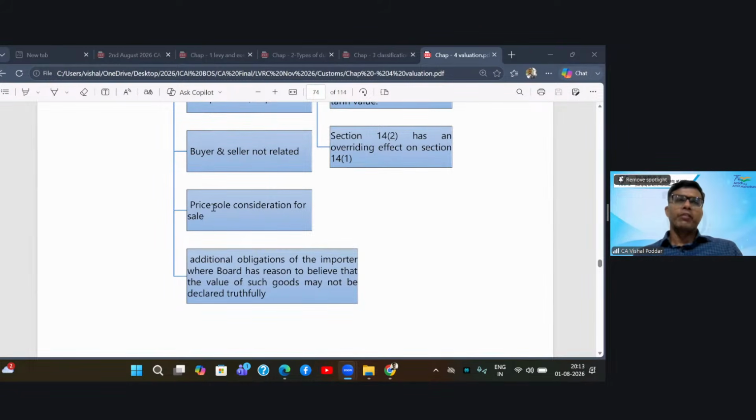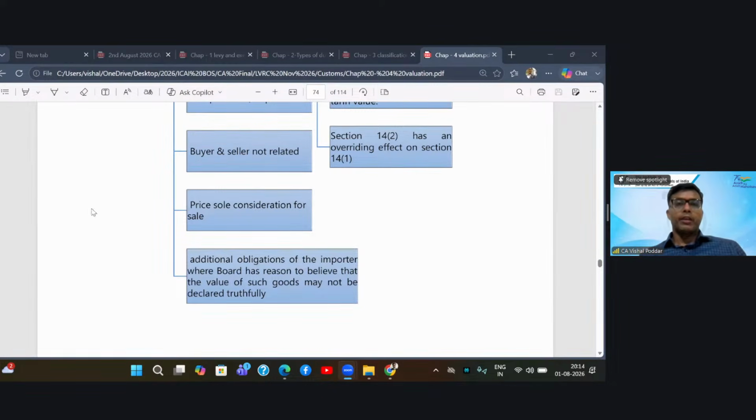Two, whatever price the seller has charged, the buyer is going to pay only that price and nothing separately to the seller. So the price charged by the seller and paid by the buyer is the complete value of these goods. There is no additional consideration in any form flowing from the buyer to the supplier. That is what is said to be price is the sole consideration.